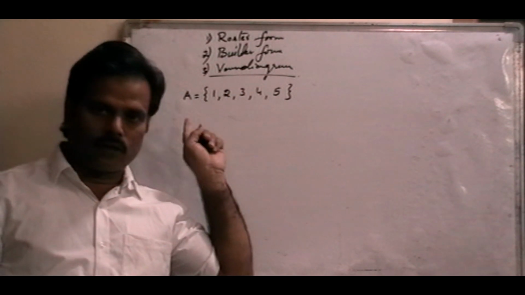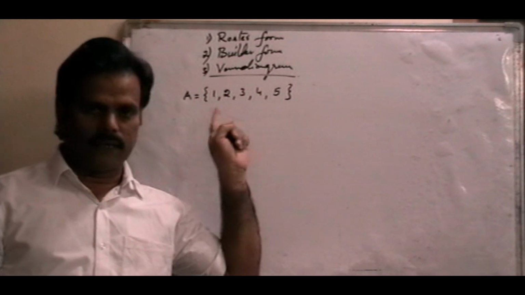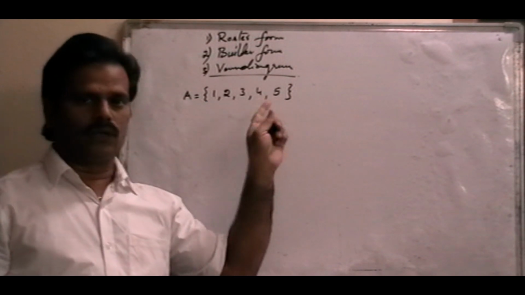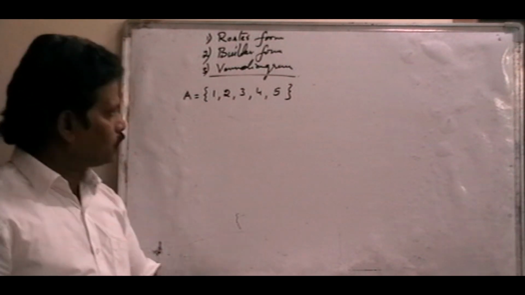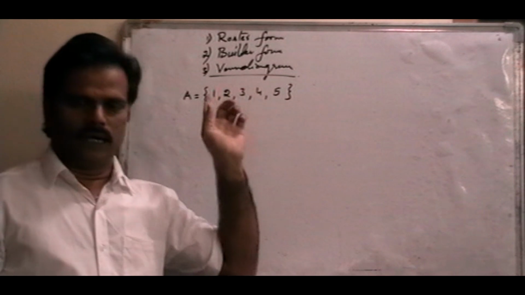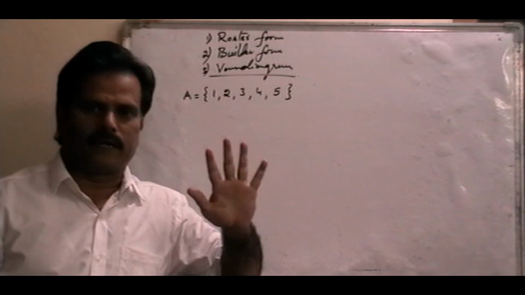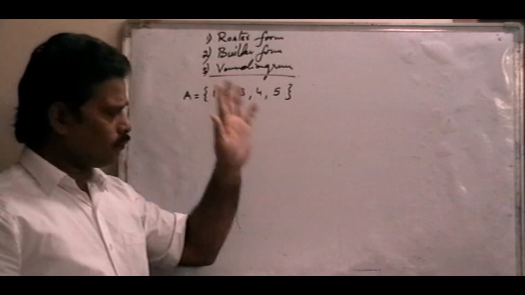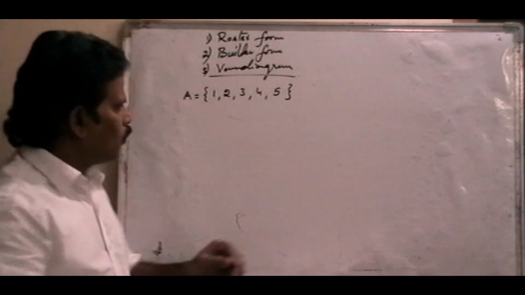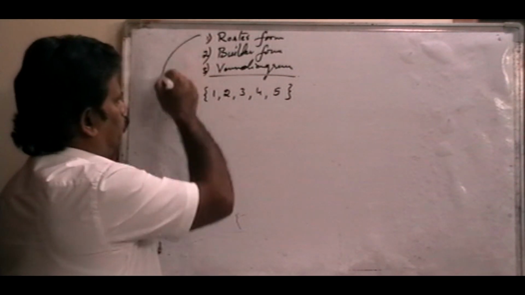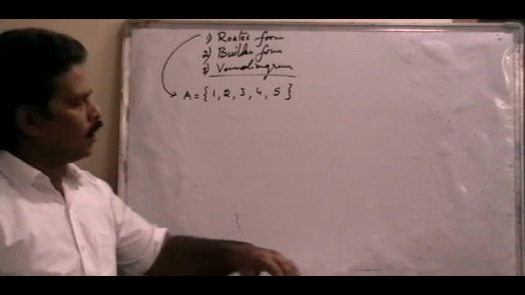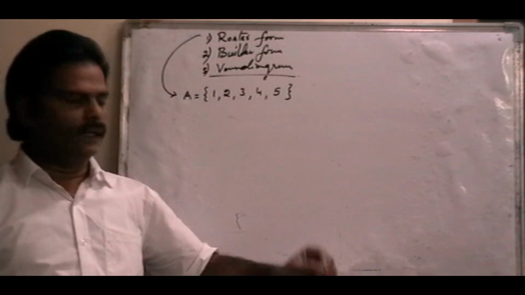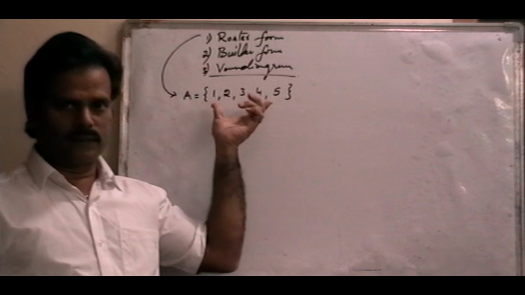A is a set of natural numbers, that too only the first 5 natural numbers. That set we can write in element-wise form, so this is called roster form. Roster means only the set of elements.